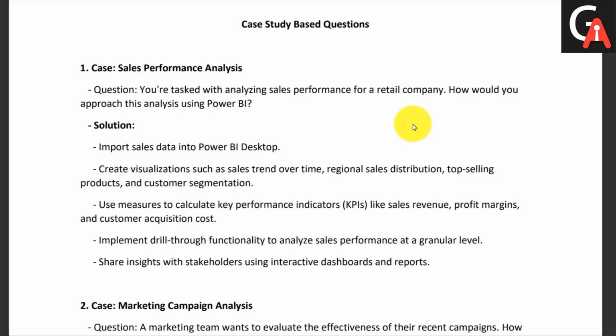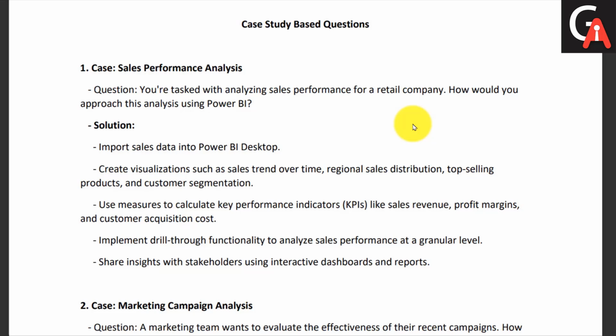Okay, in the second step, you will build the visualizations, dashboard or report. What kind of visualization you will need is the most important thing in the question. You will need sales over time, regional sales distribution, top selling products, and customer segmentation. For sales trend analysis, you may use a line chart, because over time you want to find out the trends.